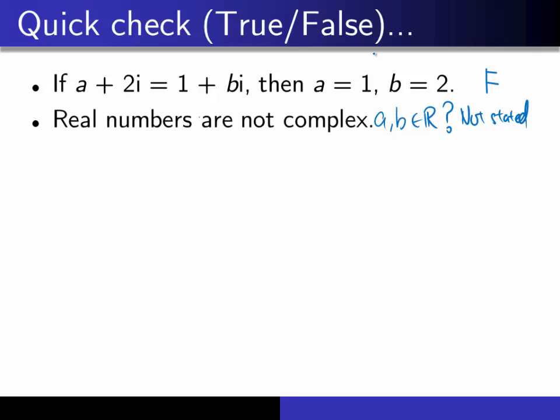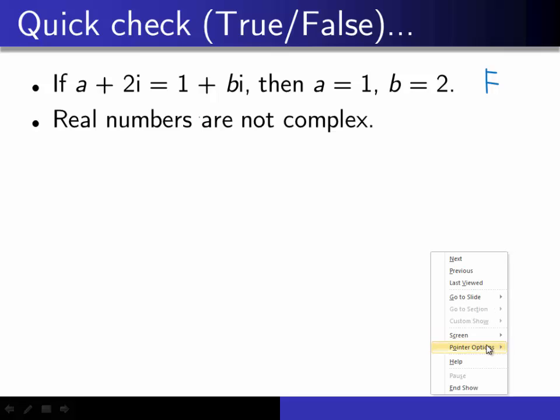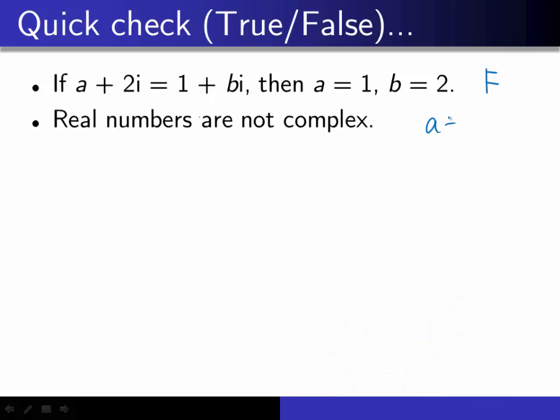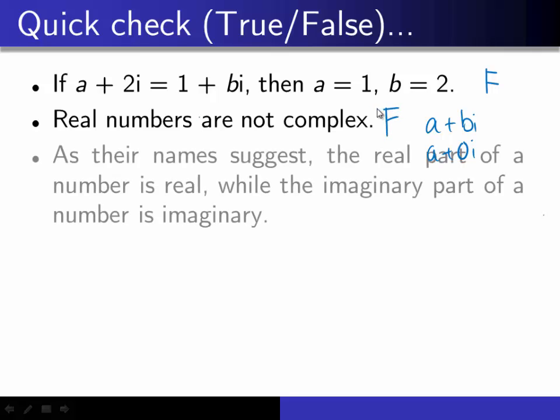Real numbers are not complex. True or false? What is a complex number? Any number that's of the form a plus bi, right or not? So are real numbers complex? Yes, because it's a plus 0i. So the statement is false. Okay, next.